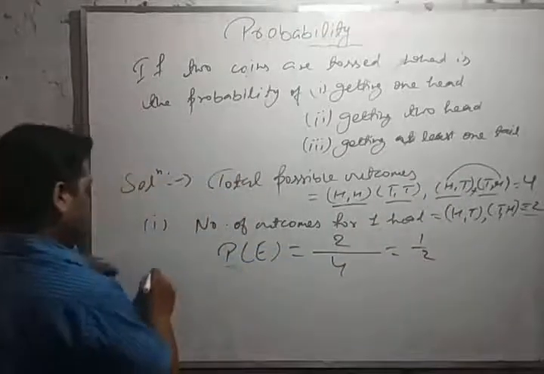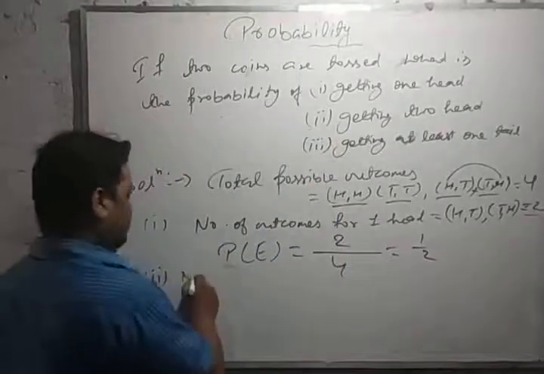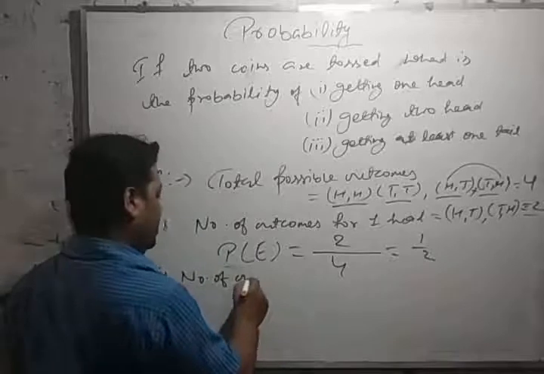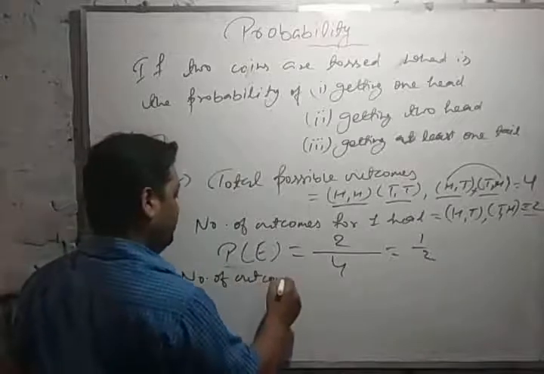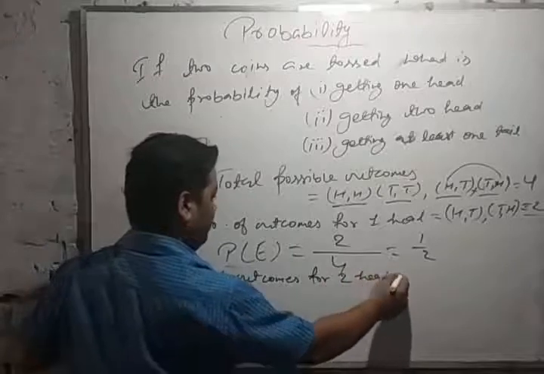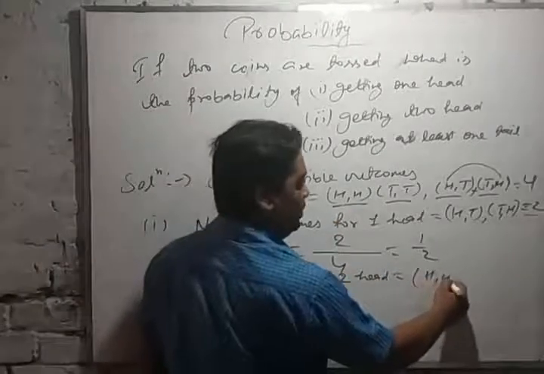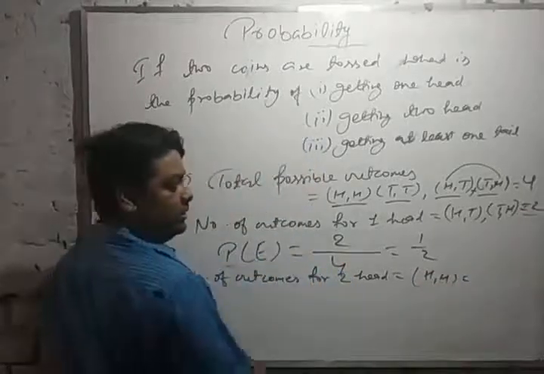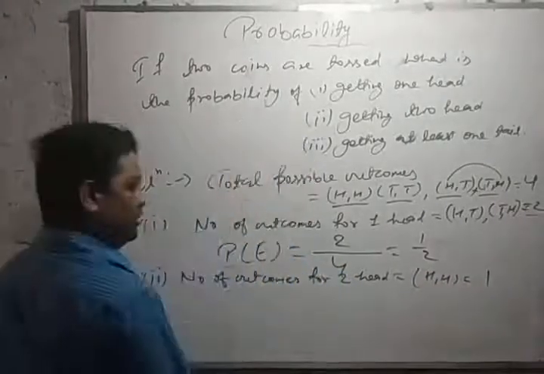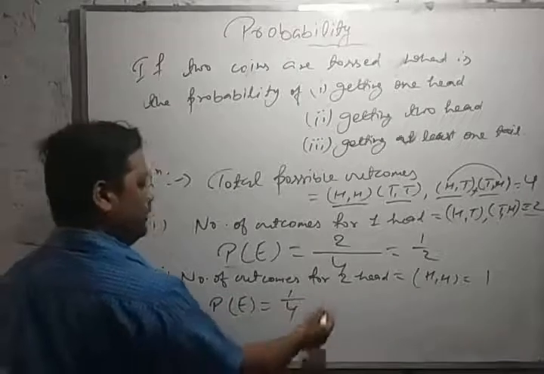Same as in the second one. In the second one, getting 2 heads means we can write the number of outcomes for 2 heads. So 2 heads occur in only one position, HH. So the possibility will be 1. So we can write P(E) is equal to 1 by 4.